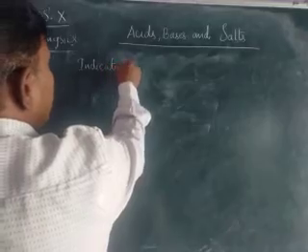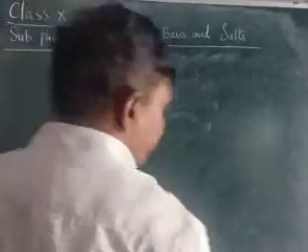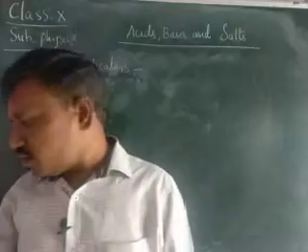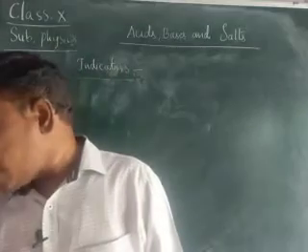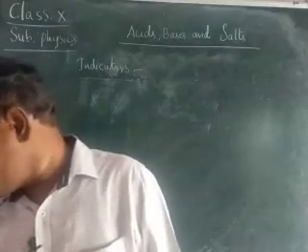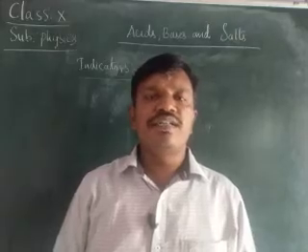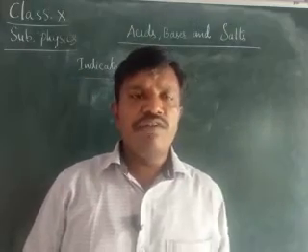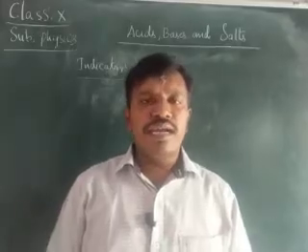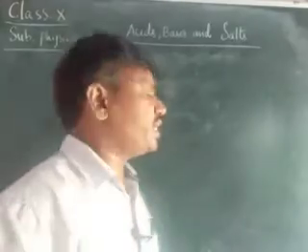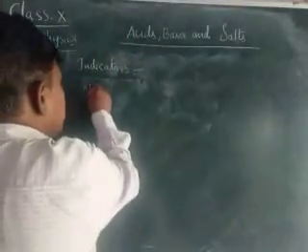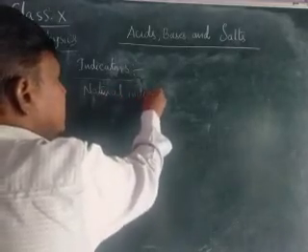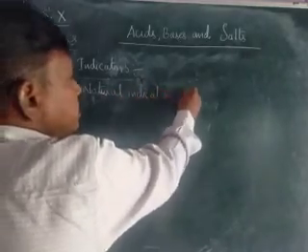By using the indicators, we can identify which is a base and which is an acid. By using the indicator, we can say whether it is a base or an acid. Therefore, we have natural indicators as well as synthetic indicators. Natural indicators are the indicators which are obtained in nature.